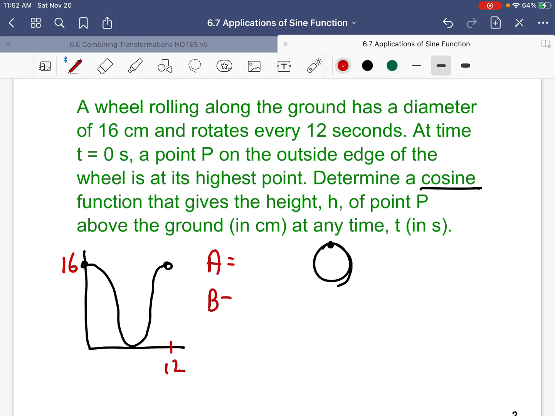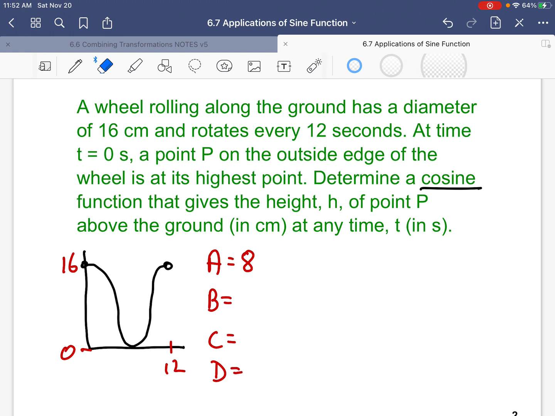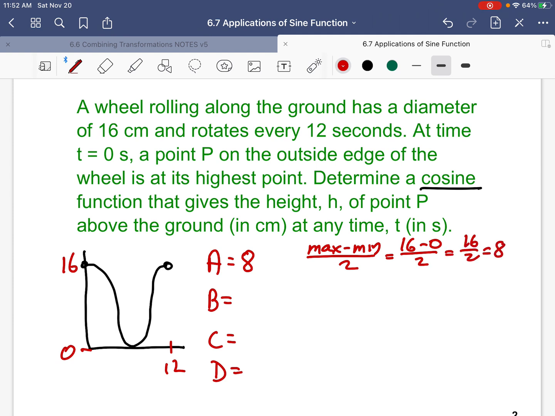Okay, so here, A, B, C, D. Now, we're lucky here because we start at 0 and go to 16. The amplitude will be 8. And actually, I suppose I should prove that rather than just talk about it. So, max minus min over 2 is 16 minus 0, 16 over 2, which is 8.